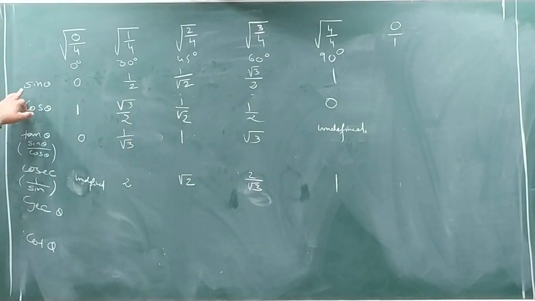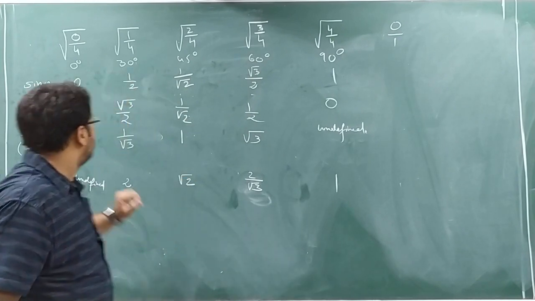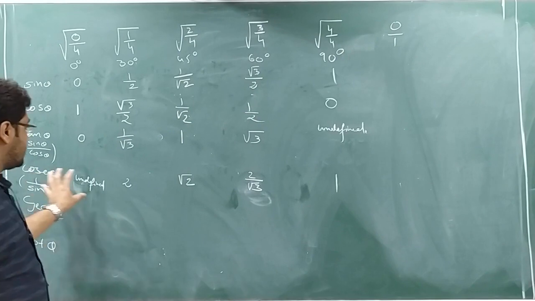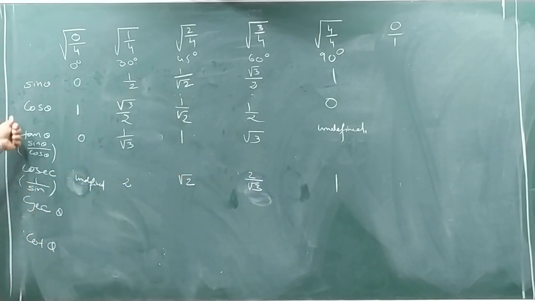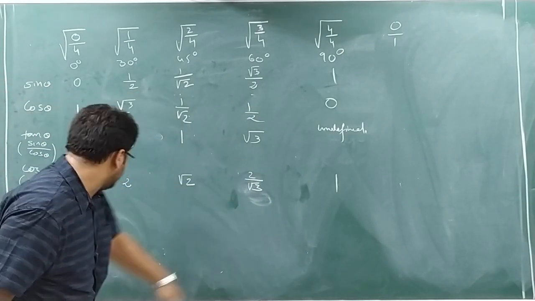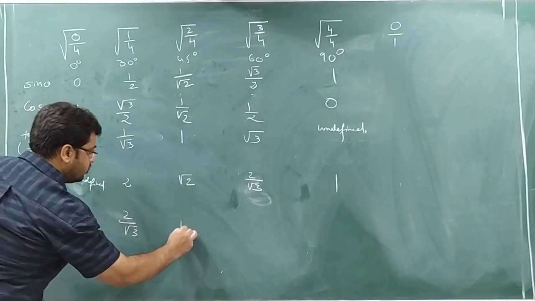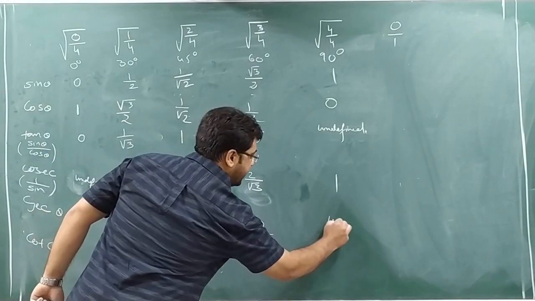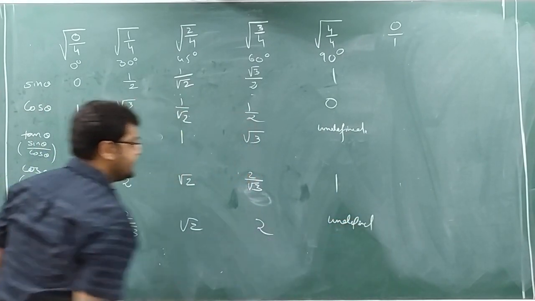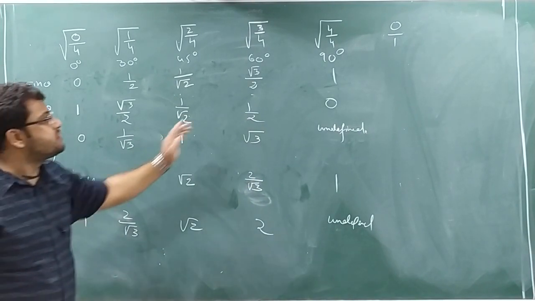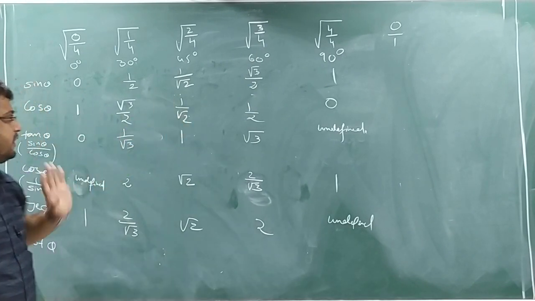Now same case, see. After writing the sine, for cosec what have we done? We just reversed the value of sine. Similarly, after writing the cosec, for sec, because sec is the inverse of cos, we will reverse the value for cosec. How? See here: 1, 2 by root 3, root 2, 2, undefined. Okay. Now we know one cot formula. See how I have written the sec values: after writing the sine, I have taken the cos, and for cos I have just reversed the value.